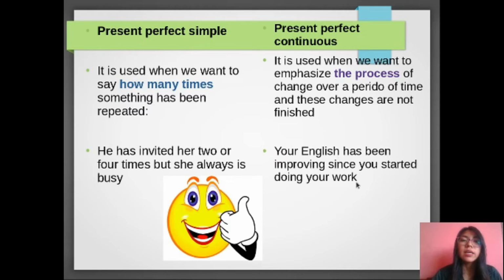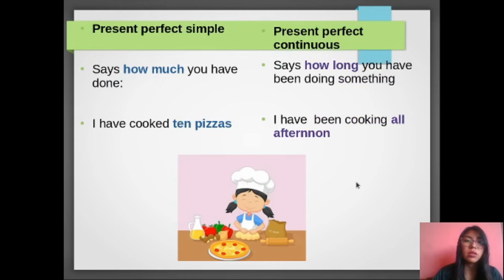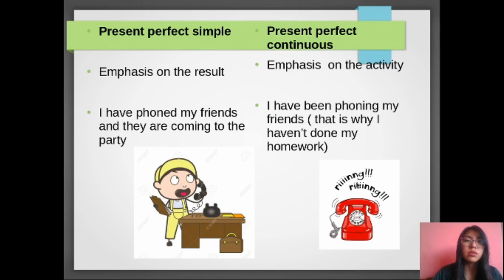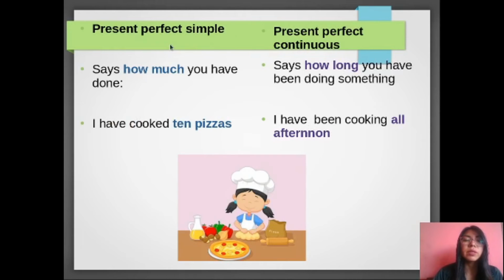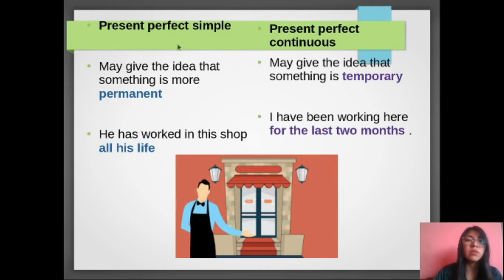Okay, and remember, we are going to do a little review. So, present perfect emphasizes the result, and present continuous the activity. Present perfect simple says how much you have done of any action, and present perfect continuous says how long you have been doing something. Another difference, present perfect simple emphasizes the permanence of the activity, and present perfect continuous emphasizes